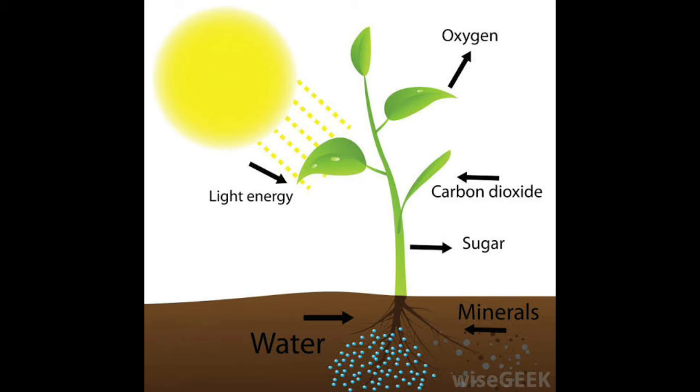If the plants don't have any chlorophyll pigment, imagine what will be happening. There will be no photosynthesis, there will be no food, there will be no oxygen, and all other living things cannot survive. If all the living things have to survive, they need food and air, the air which is rich in oxygen. So who are our friends? Plants are our best friends.